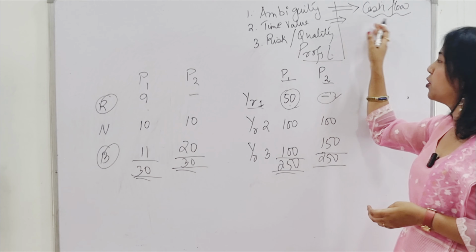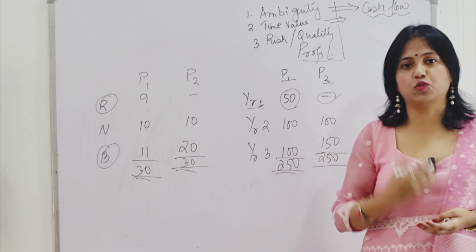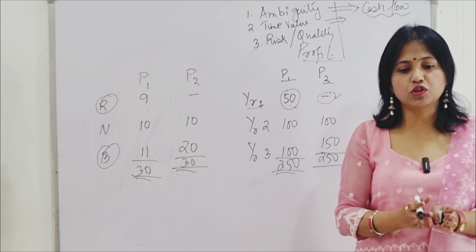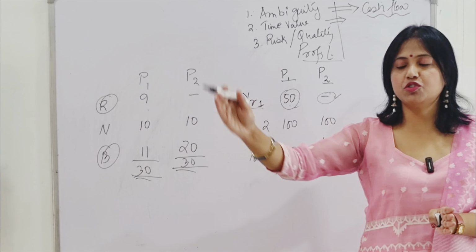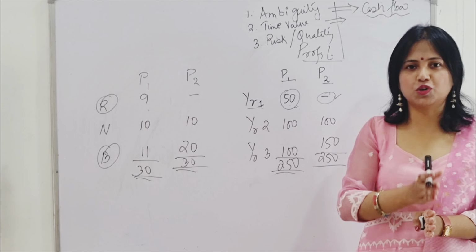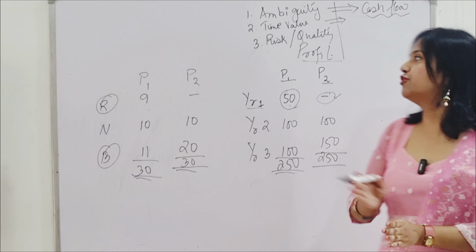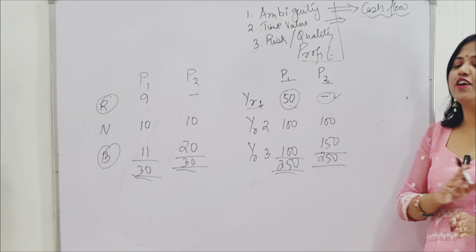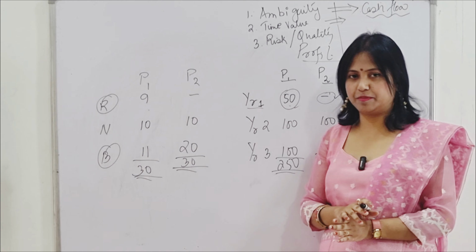So when I'm talking about cash flows, I'm discounting the cash flows. I'm trying to find out its worth at a particular point of time. The money which will come to me in future, I'm trying to discount it and find out its worth at a point of time. Therefore, the time value of money is considered under shareholders' wealth maximization.